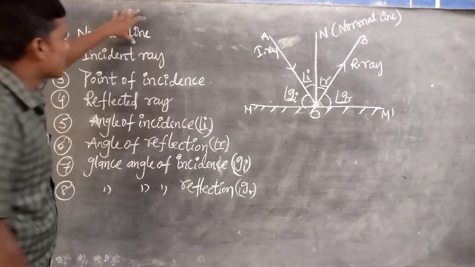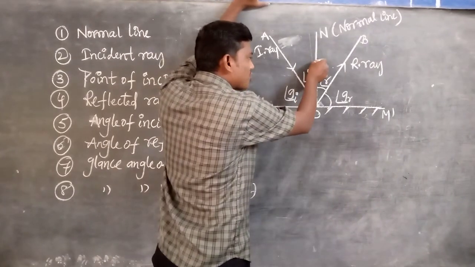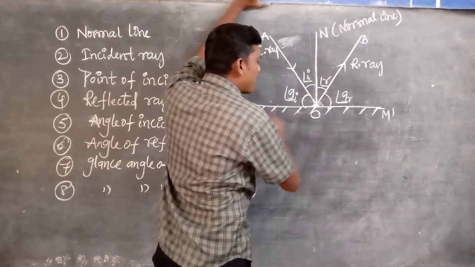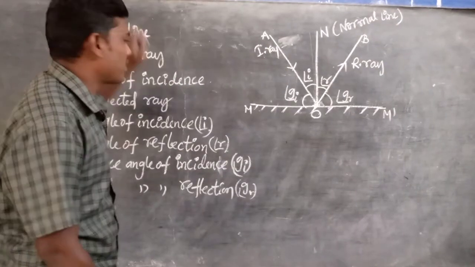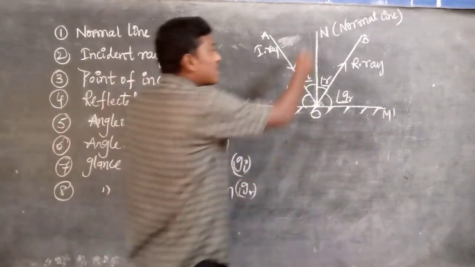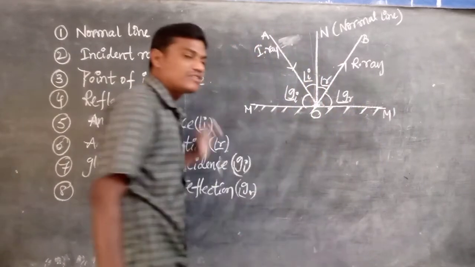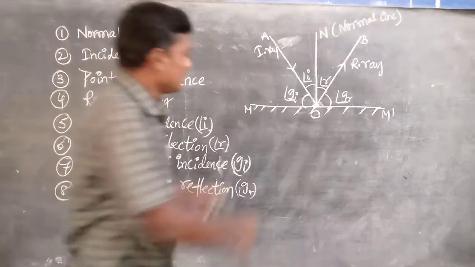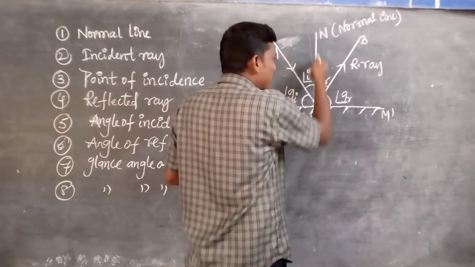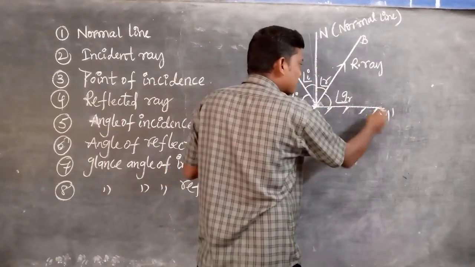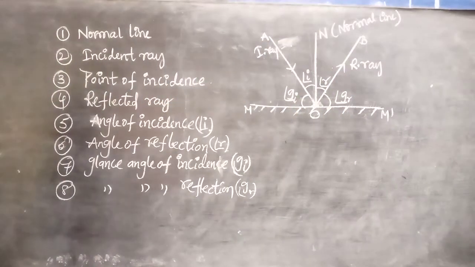An imaginary straight line which is drawn perpendicular to the reflecting surface is called normal. Listen very carefully. That's why the perpendicular line for the reflecting surface is called the normal ray or normal line.